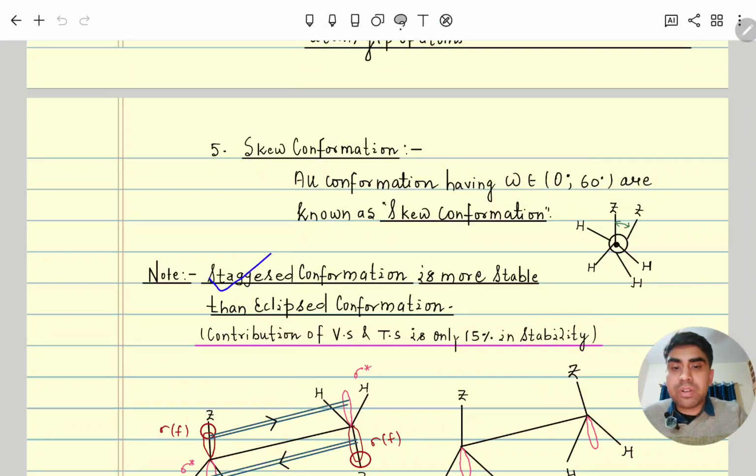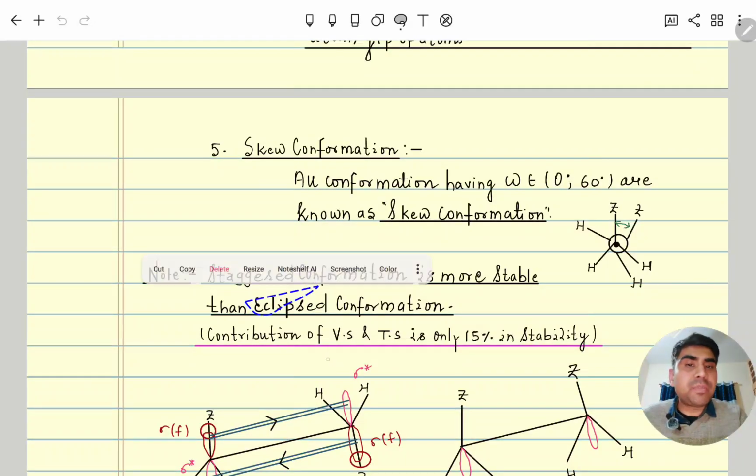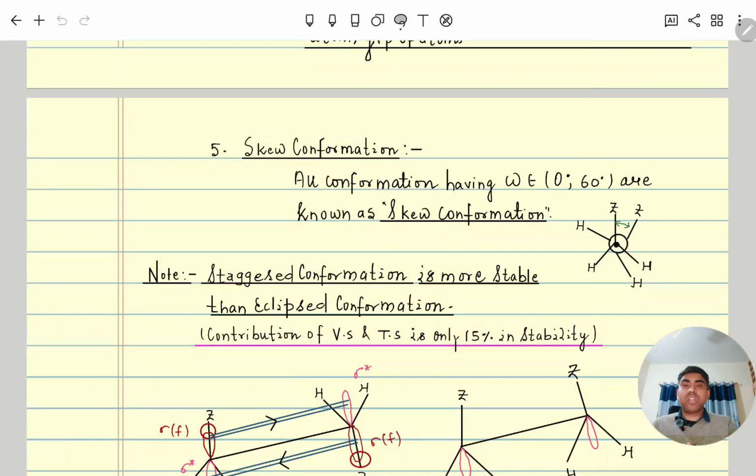Now a staggered conformer is more stable than eclipsed. So generally the concept is that staggered is more stable than eclipsed, because in staggered van der Waals strain is less, and along with that torsional strain is also less. That's why it is more stable. But experimentally, the contribution of van der Waals and torsional strains is only 15%.